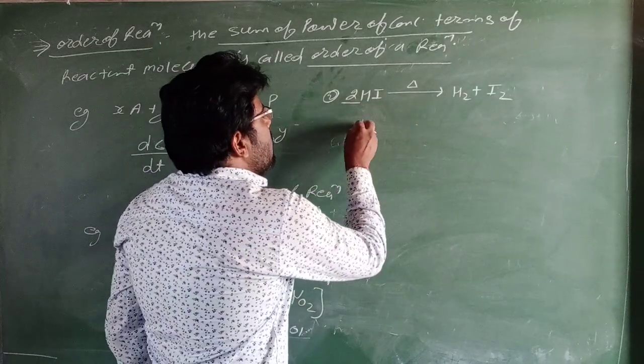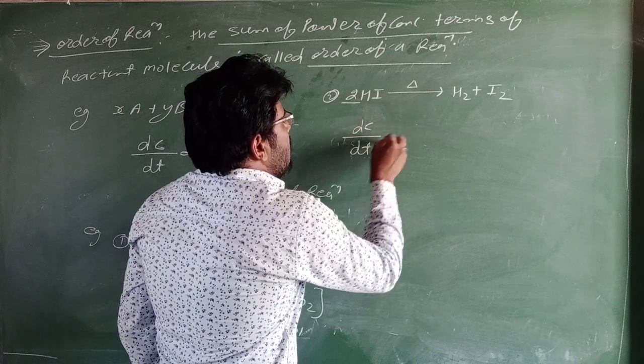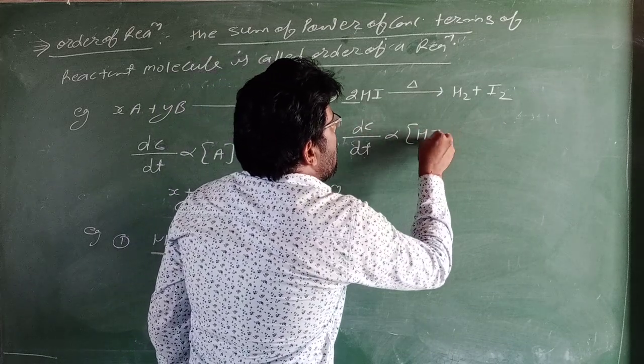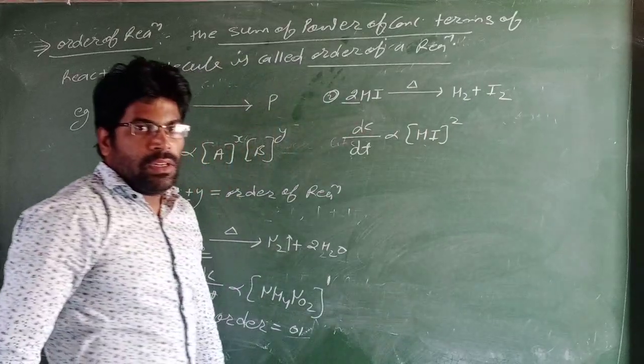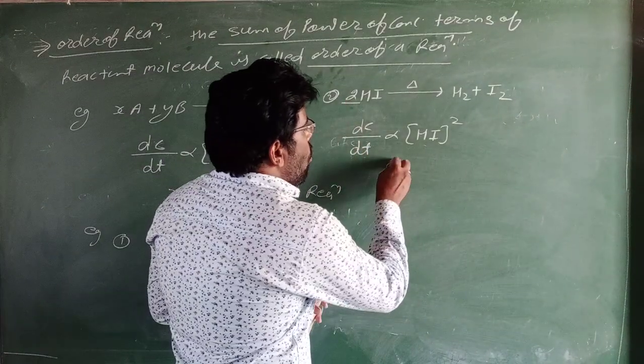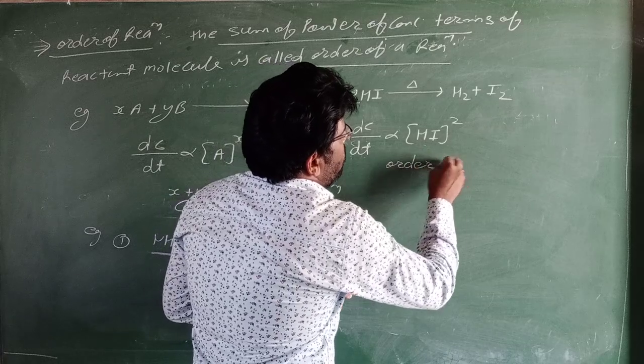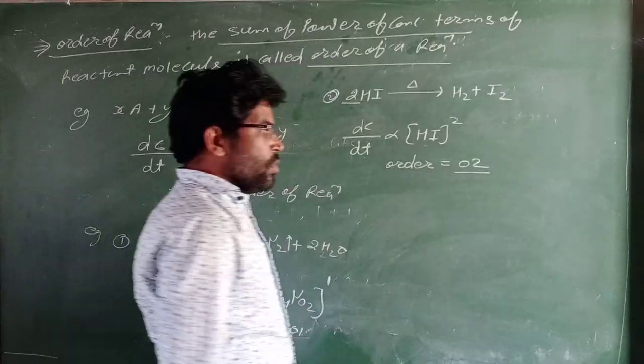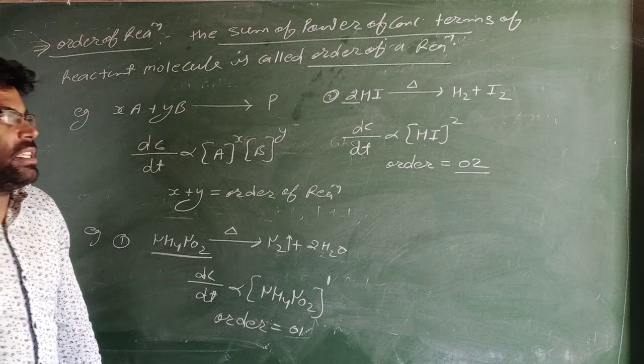So dC upon dt is proportional to HI का स्क्वायर. So the order of this reaction is 2.